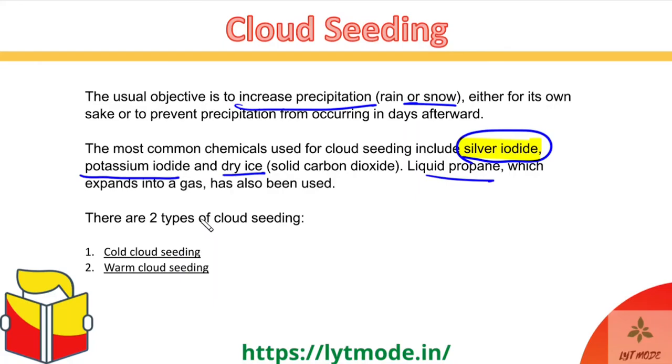let's say chemicals, right? And then cloud seeding is of two types. The first is cold and the second is warm. Cold one uses chemicals like silver iodide, and warm uses salts like magnesium chloride. Okay, so these are the basic details about cloud seeding.